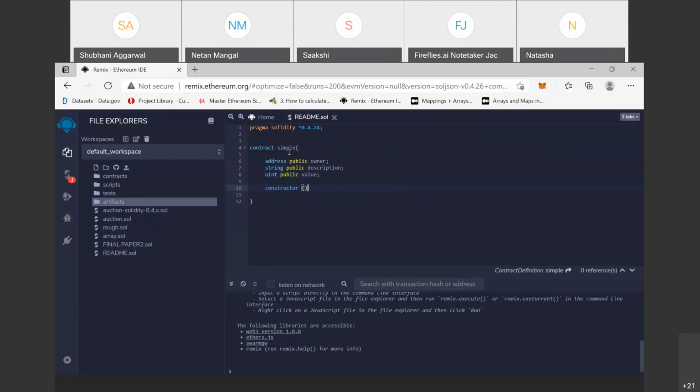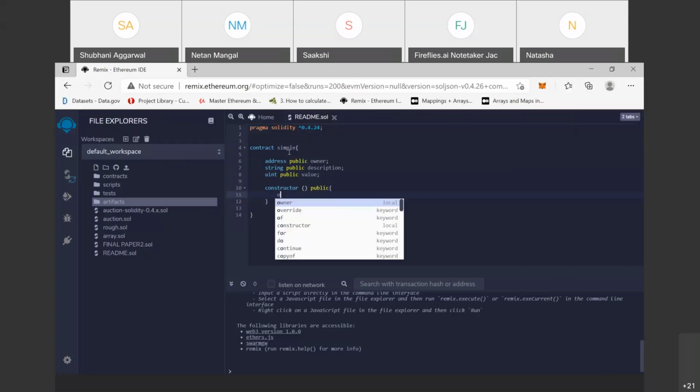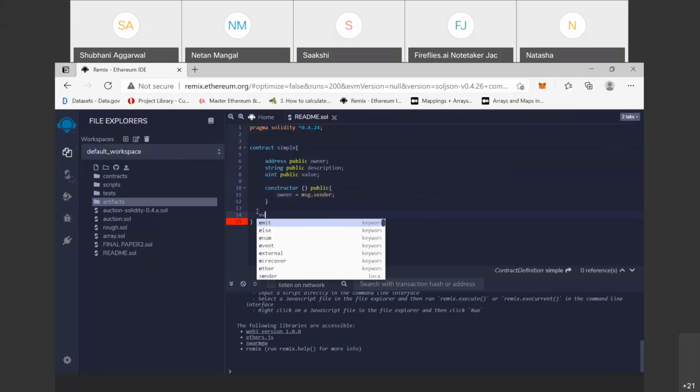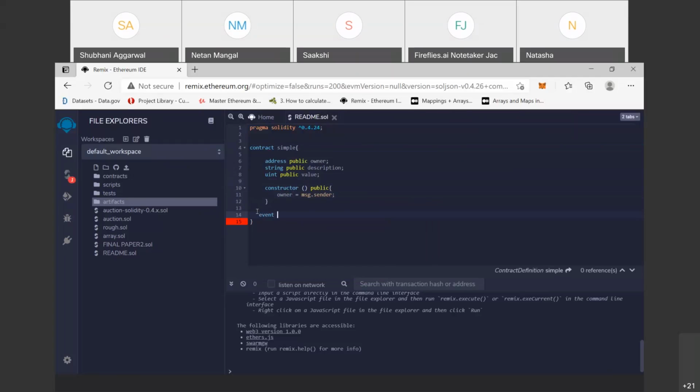So next we describe the constructor. In the constructor, simply describe that msg.sender is assigned to owner: owner is equal to msg.sender. Simple. So here we describe one setter function in which we use the event. For describing the event in a smart contract, first describe it in the state variables, in the main contract. Event is the keyword and then the event name. Suppose our event name is Setter.